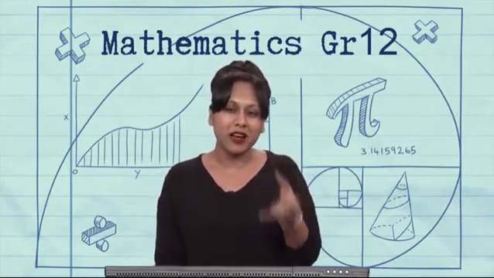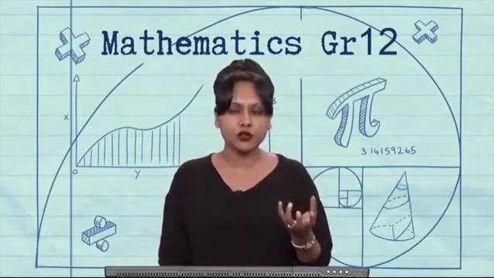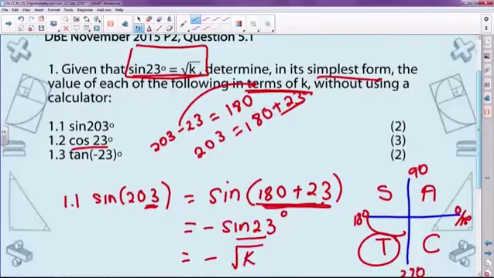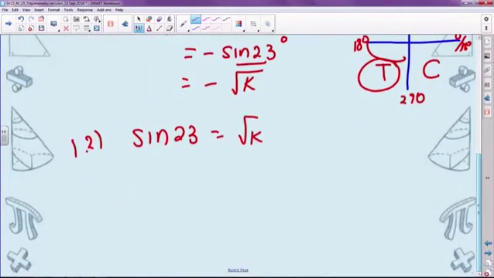So what we do to help us to work out the value for cos of 23 is we introduce what we call a Pythagoras triangle. And that looks like this, and this, as I said, should be familiar to most of you. So I know that sine of 23 degrees is equal to the square root of k. I also know that 23 degrees falls in the first quadrant. So I can draw a triangle, a Pythagoras triangle, meaning that the one side, the vertical side, is perpendicular to the x-axis. I just want to make that a little bit squarer.